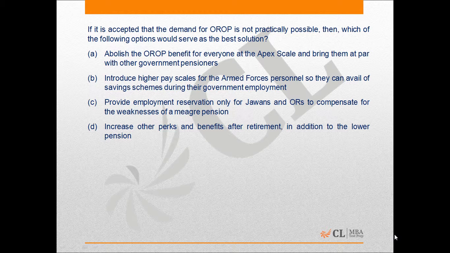But this might not be true, as some few other members of the government sector might also be in need of this. Option D is incorrect because there is no clarity on perks and benefits after retirement, and they may be monetary, they may not be monetary, and may not actually be compensatory enough for monetary benefits that pension usually provides. So the correct answer here will be option A.